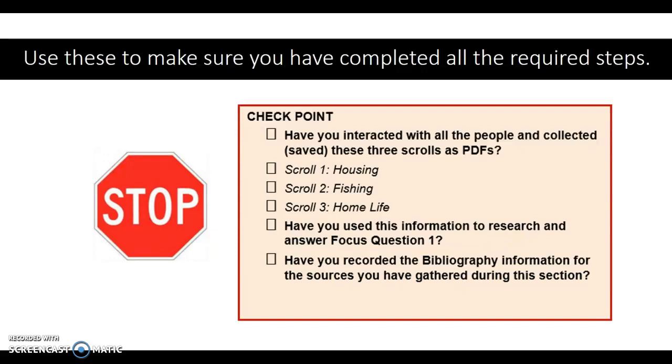So you'll have seen in the booklet, there are these little stop signs all the way through. That's where you need to sit and think, have I done these things? If you haven't, do them now before you move on. It just makes the end of the assessment so much easier.